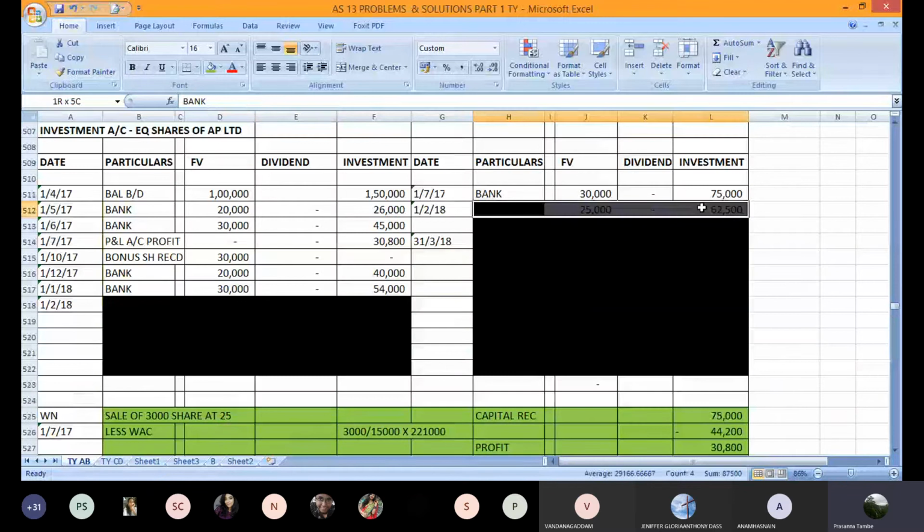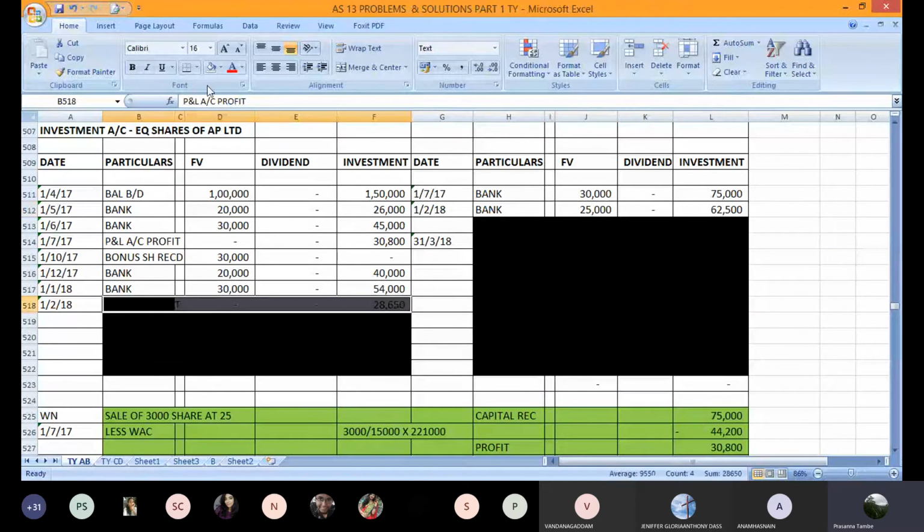This is your entry for sale. Bank account debit to investment account 62,500 and face value of investment sold is 25,000. That is shown in face value column. We had sold 2,500 shares, so this is the face value for that. And then balance profit was 28,650. That is transferred to profit and loss account. So that profit has gone to P&L account. Post the entry into the ledger account.